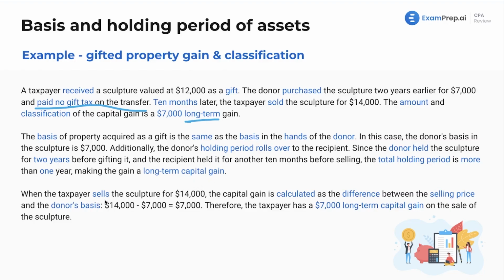Now, when the taxpayer sells the sculpture for $14,000, the capital gain is calculated as the difference between the selling price and the donor's basis. So that's $7,000. 14 minus 7 gives you 7. Therefore, we as the taxpayer have a $7,000 long-term capital gain on the sale of the sculpture. Again, this is important. We want to focus on the basis. Lots of basis questions on gift tax, on normal transactions, lots of different examples. Make sure you're practicing. You'll do quite well.